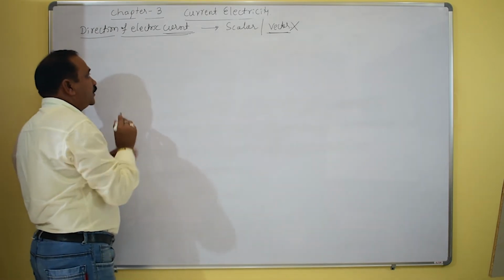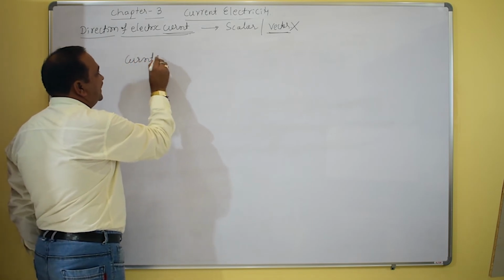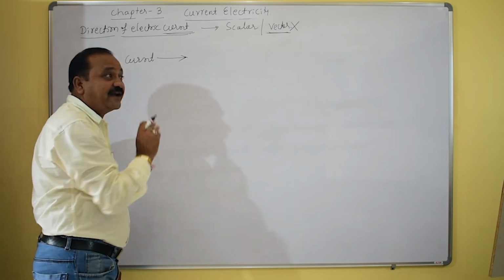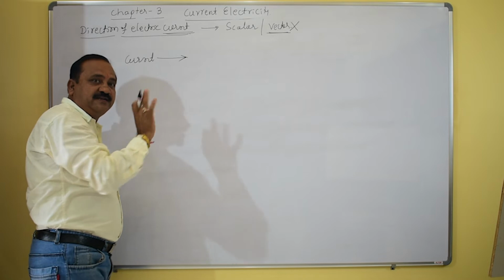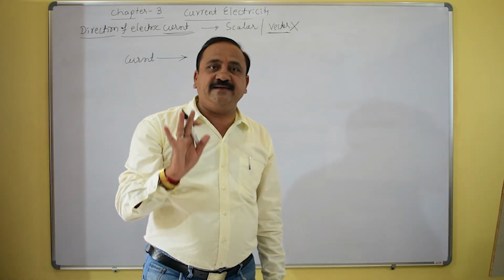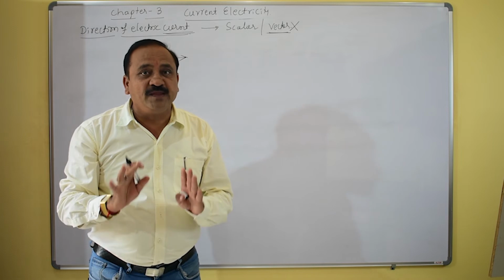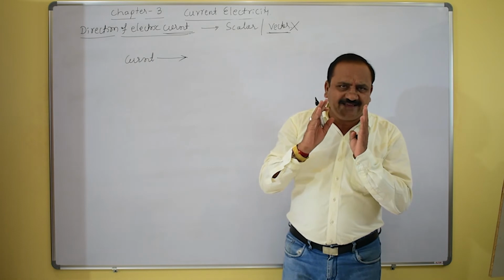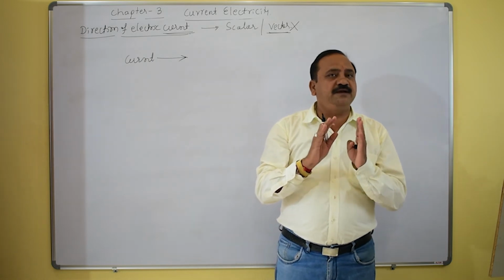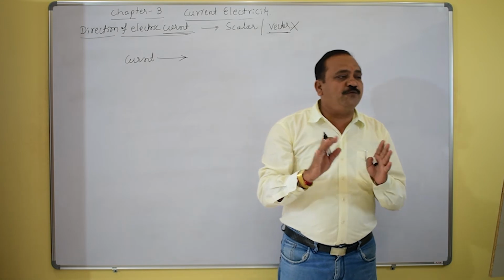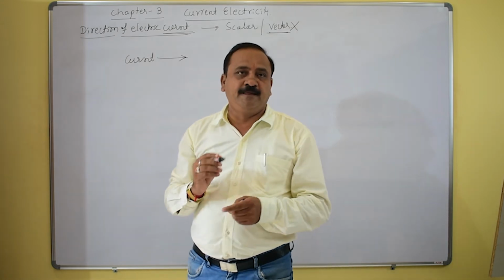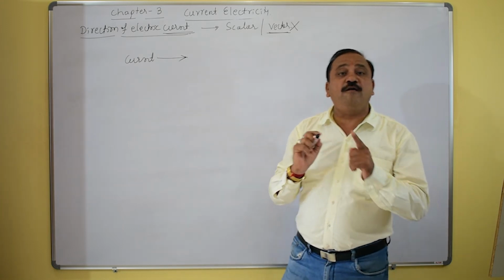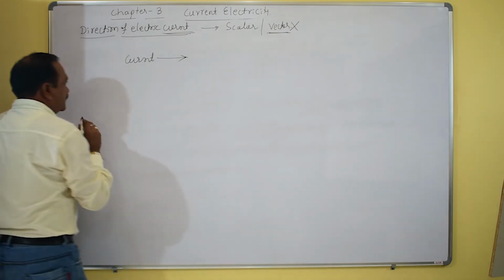But as I told, we can say the direction as well as the magnitude, the current is flowing like this. But it is not a vector quantity. The current has no direction at all. It should have only the magnitude, not any direction. So how to visualize this? The current does not follow the vector law of addition. You must know that, it's very important.